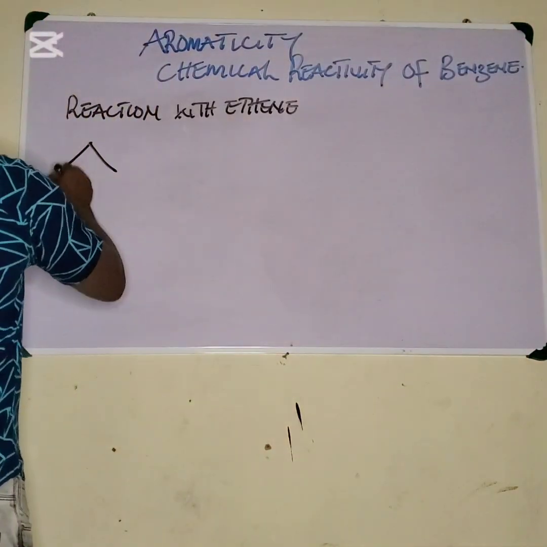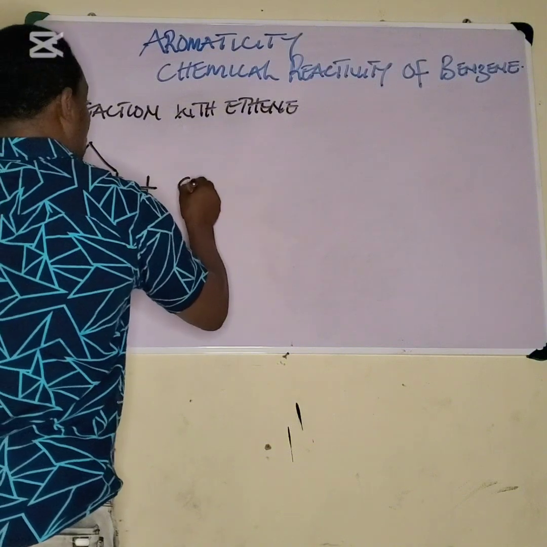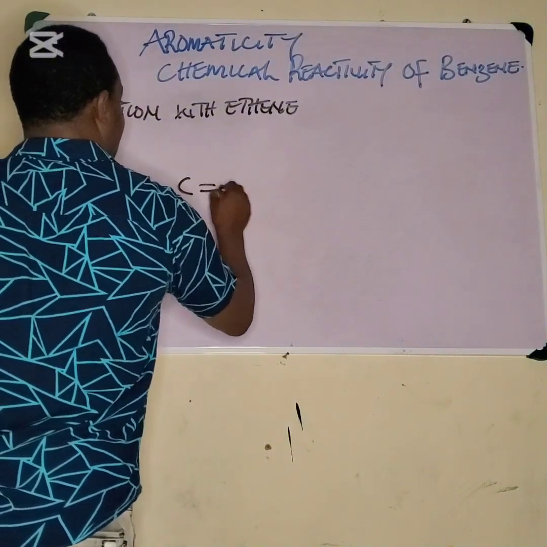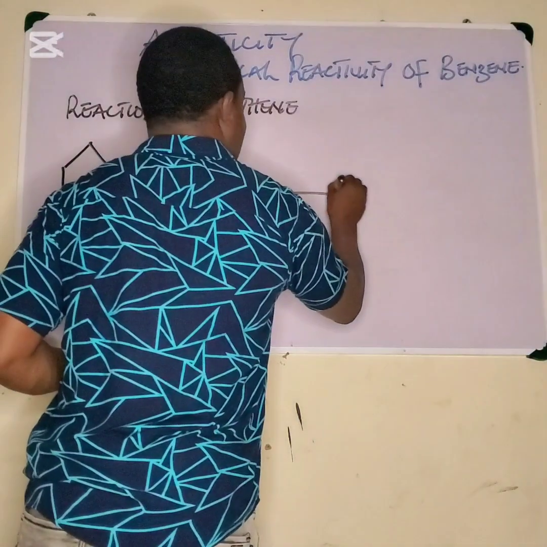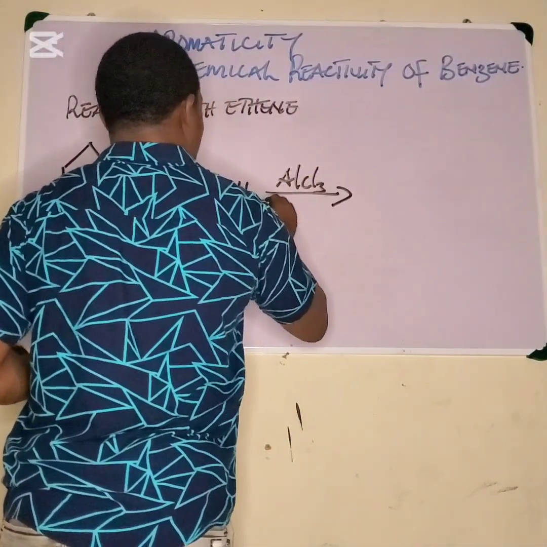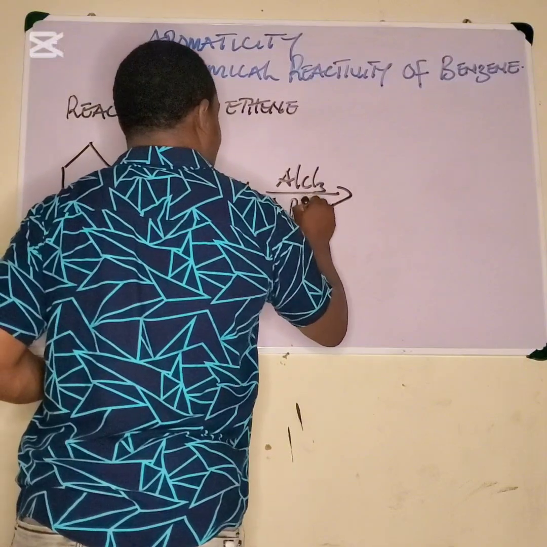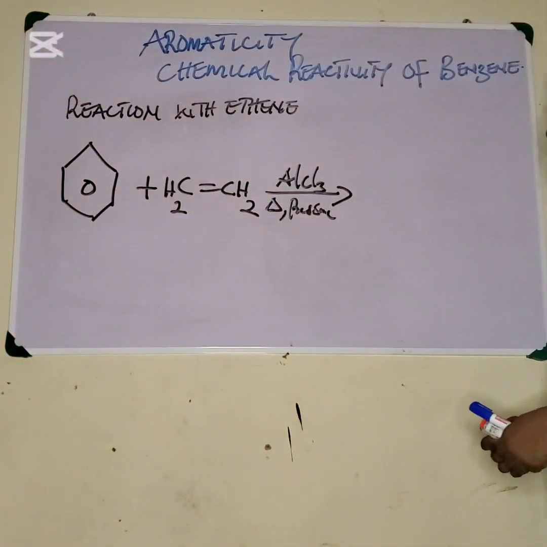Remember, we all know the structure of benzene. Benzene is reacting with C2H4, which is ethene. This is benzene, this is ethene, reacting under aluminium trichloride as a catalyst. We have heat and we'll also have what? Pressure. So let's see what the product of the reaction is.